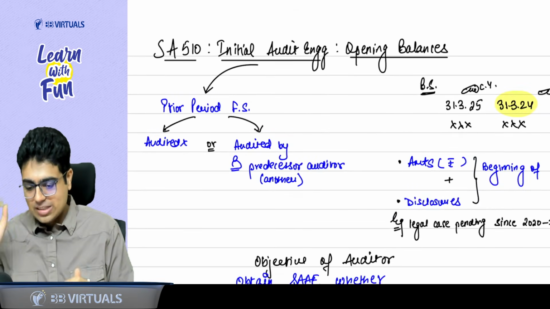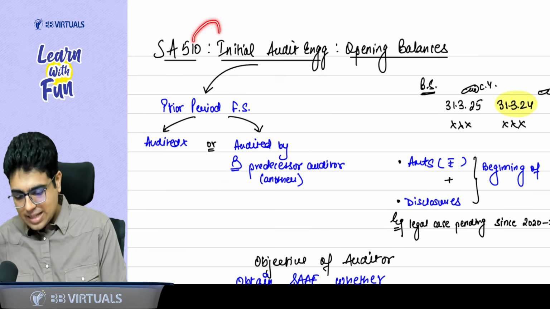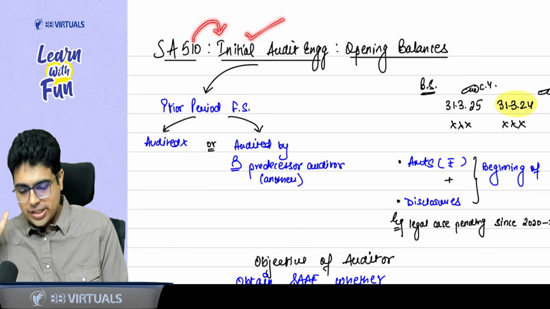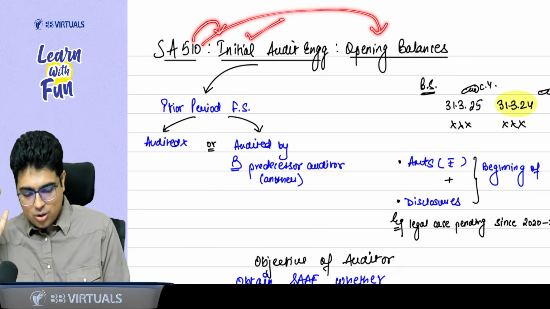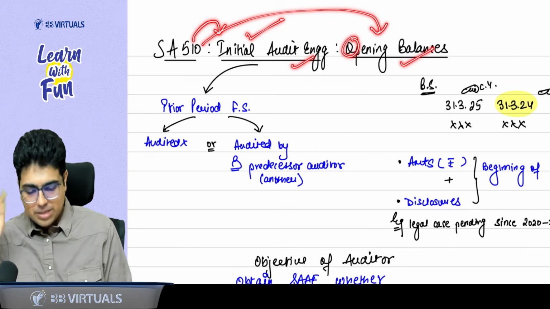So talking about SA 510, what does it say? First of all, it is not one, it is I. I for initial audit engagement, O for opening balances. Initial audit engagement, focus on opening balances.